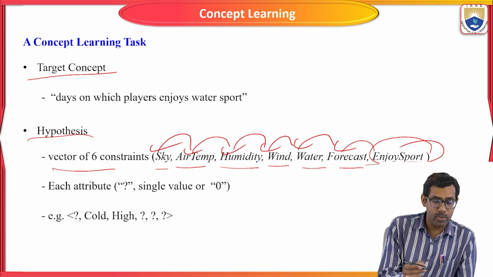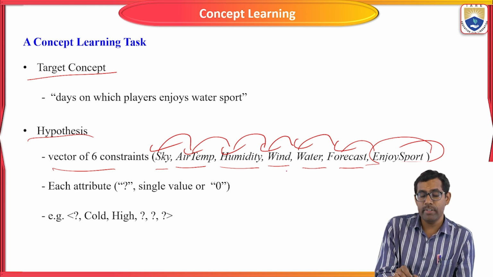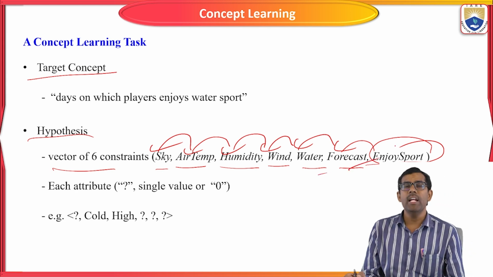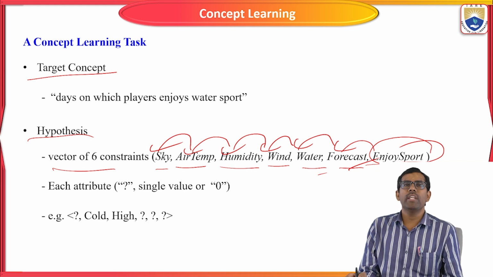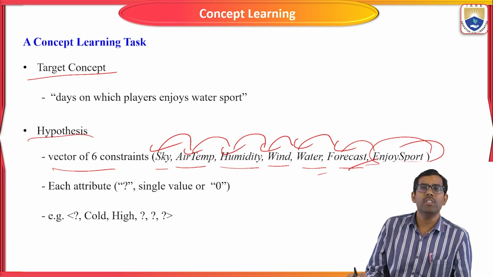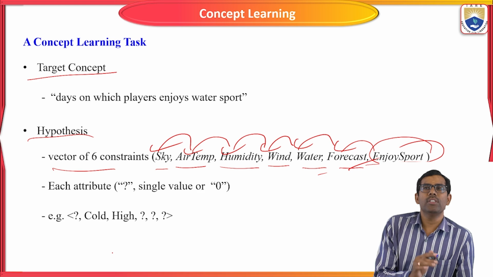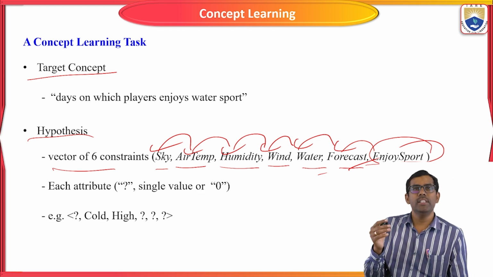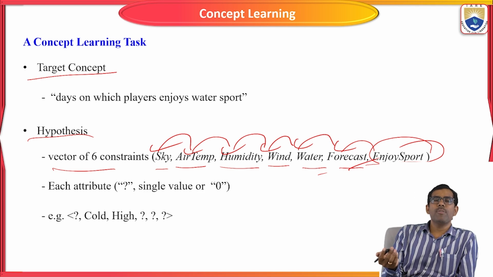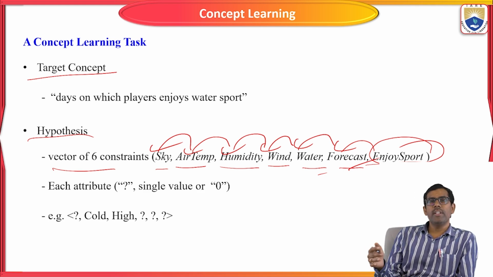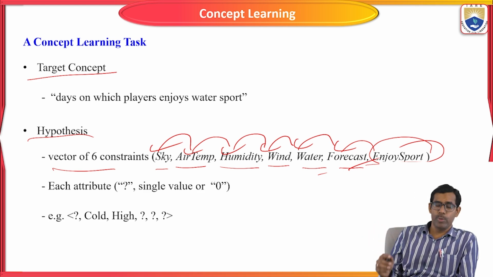Each of these, sky, air, humidity, wind, water, forecast, is one attribute, and we take a single value for each attribute, like zeros or ones. For example, warm, cold, high. If so, will we enjoy the sports on that day? Like this, we give attributes to the artificial intelligence algorithm, and it will act based on those inputs or hypothesis values.